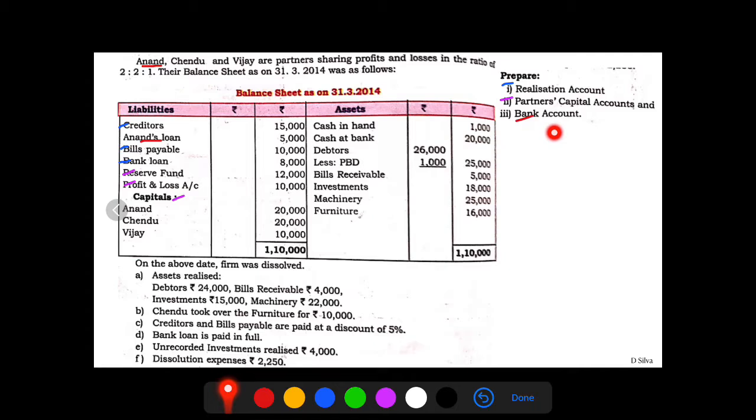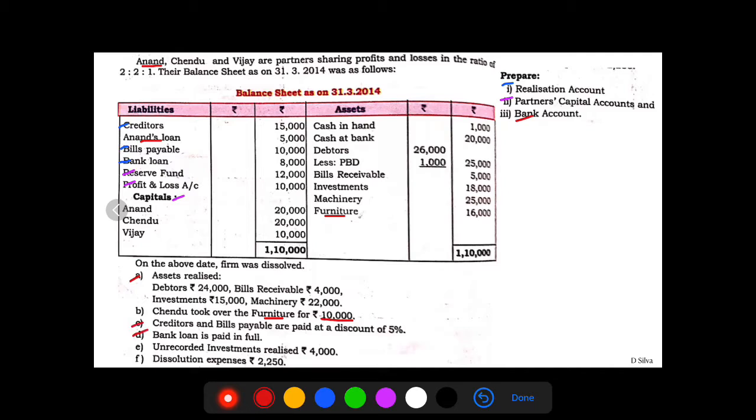Further, debtors, bills receivable, investments, machinery and furniture. These are the assets which will reflect in their book value in step number 1 of realization account. If you follow the adjustments, we have assets which are being realized: debtors, bills receivable, machinery and investment. Whereas furniture is being taken over by Chandu for rupees 10,000. So we will show this information in realization account and in partners capital account.